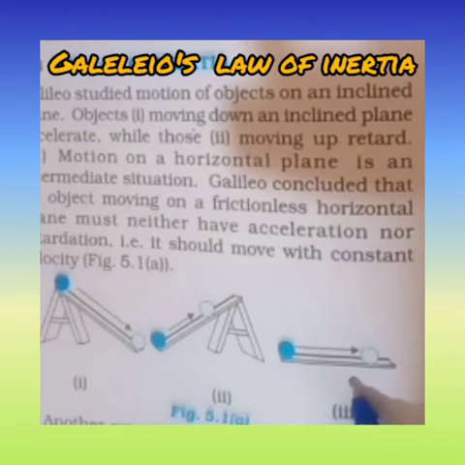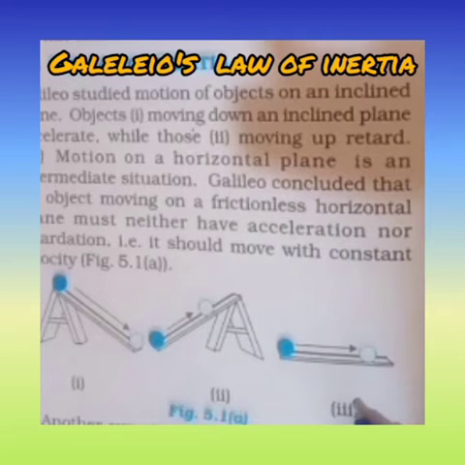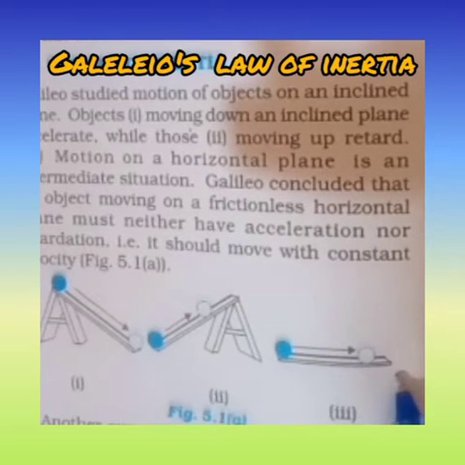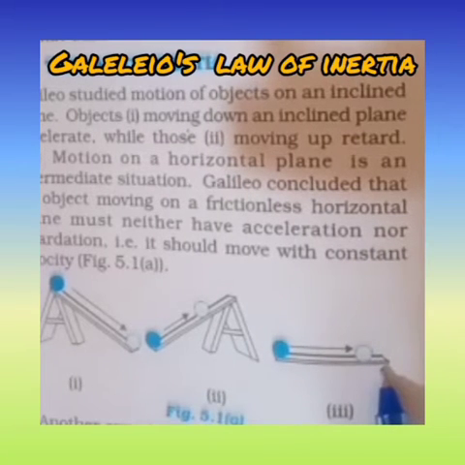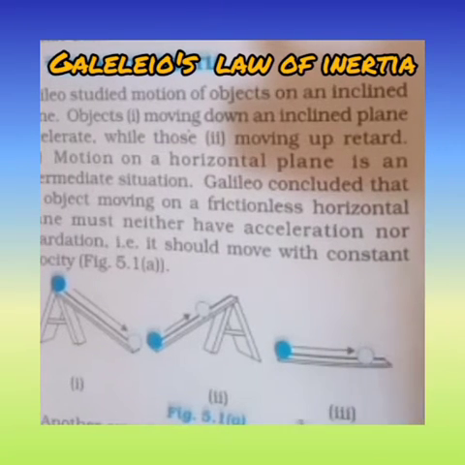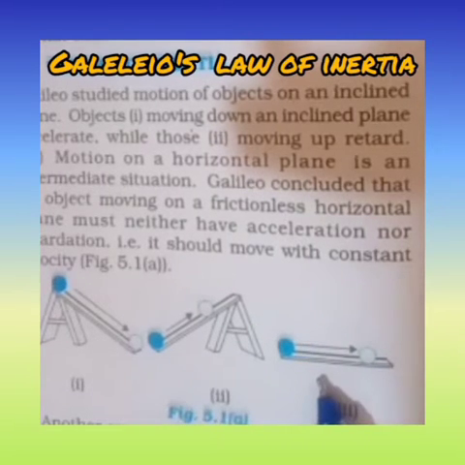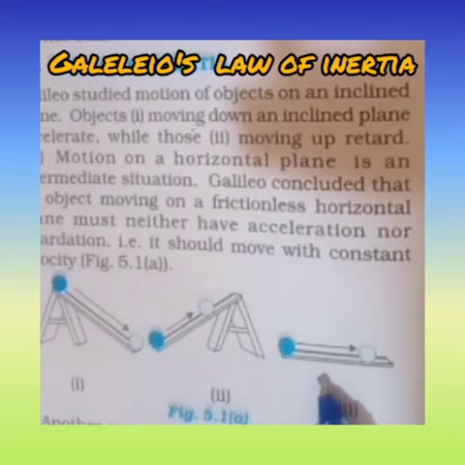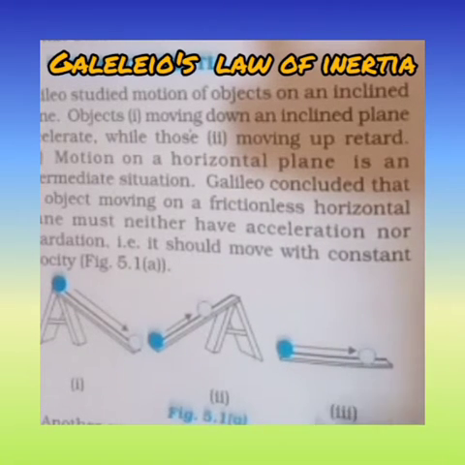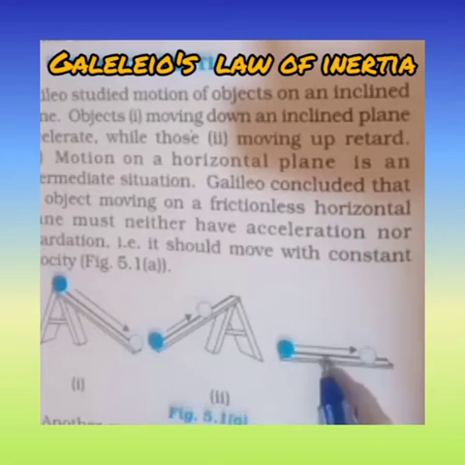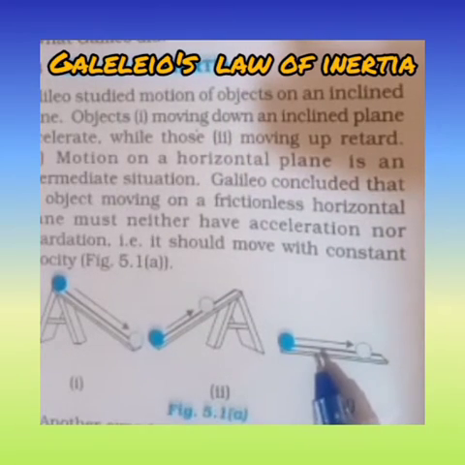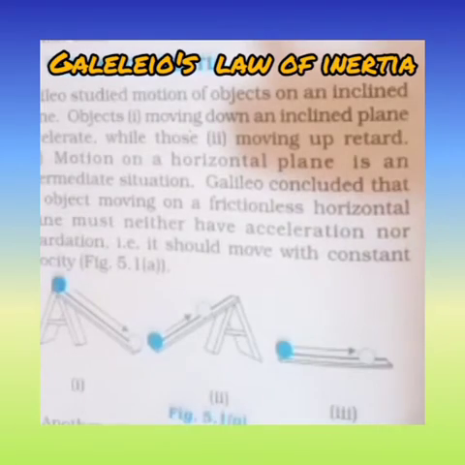Then the third case, motion on a horizontal plane, is an intermediate situation. Here Galileo concluded that an object moving on a frictionless horizontal plane must neither have acceleration nor retardation. That is, it should move with constant velocity. So Galileo introduced the conceptual law of inertia.